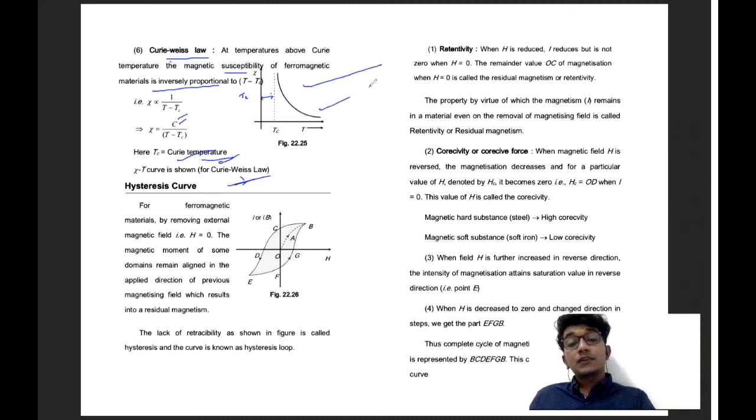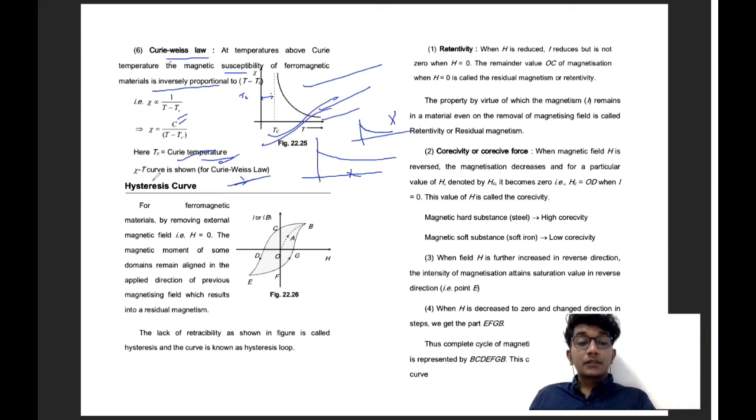The only thing you have to keep in your mind is the graph. If they ask you a graph related to Curie-Weiss law, some graphs like this are wrong. Look at this graph and keep it in your mind. The only thing to remember is this gap: the curve is not touching the axis here either.